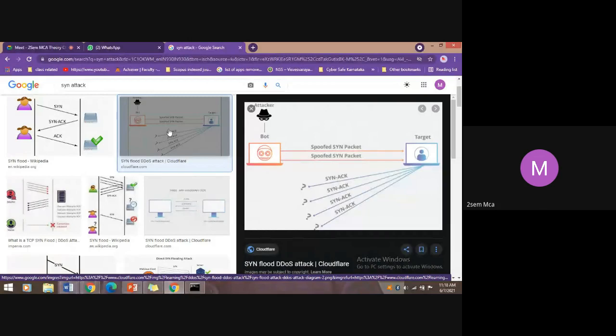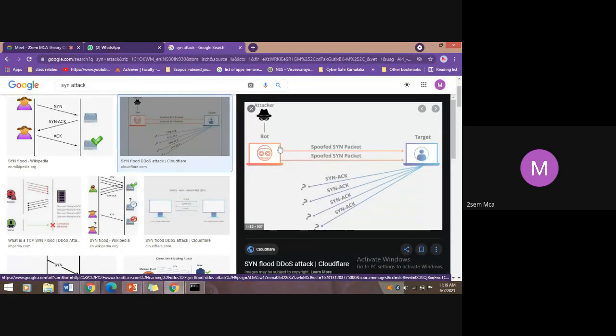That is, it happens to be an attack. So here there is a good example. The image is here. The bot is there. Either a single system or multiple systems are installed at one end to flood. These systems are the bots, which use a fake IP address, that is, a spoofed IP address. When it is spoofed, it is sending an IP that does not exist at all in this world, meaning the network world. So the bot is going to use such an IP to send a packet to the target.